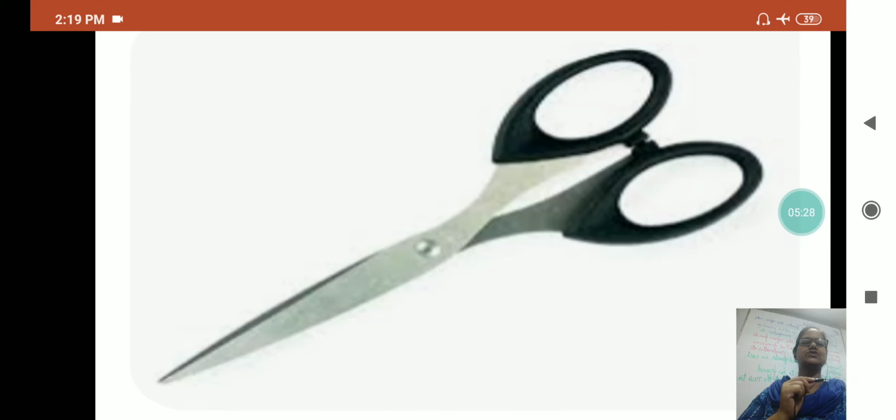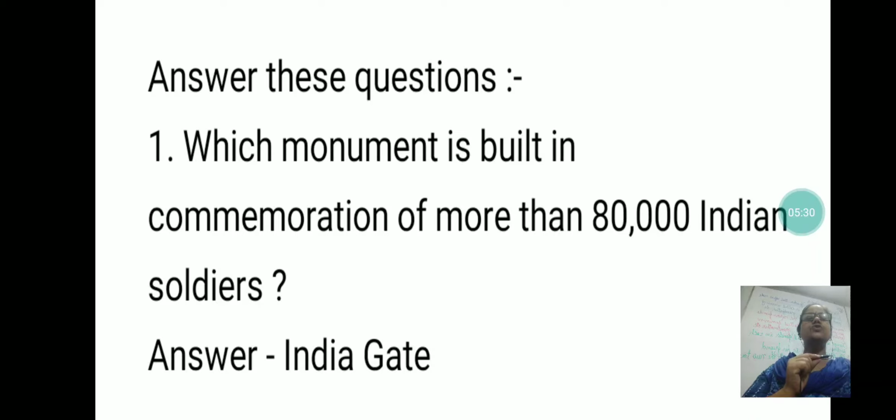Now let us see the next question. Here you have to answer some questions. Which monument is built in commemoration of more than 80,000 Indian soldiers? It is India Gate.